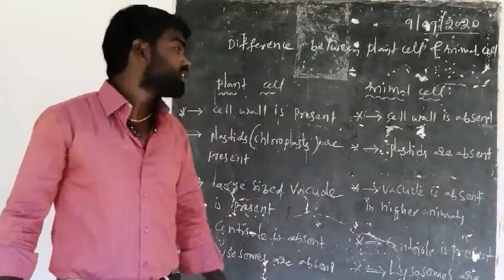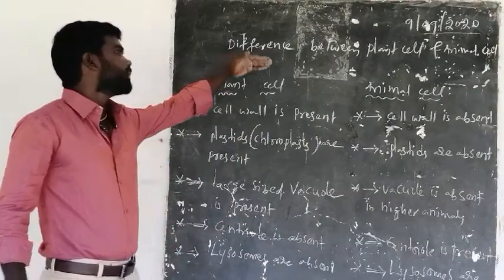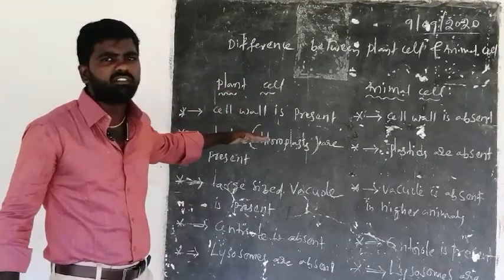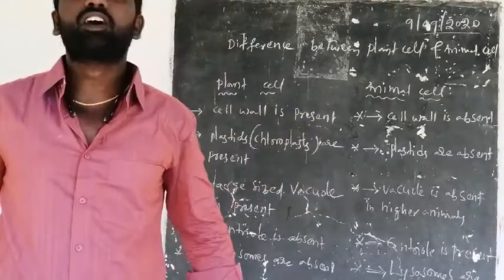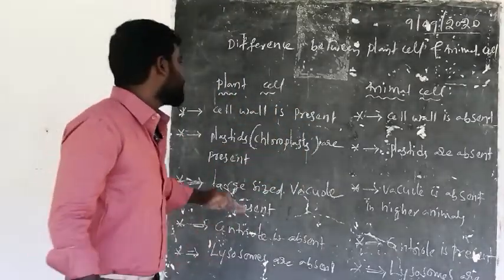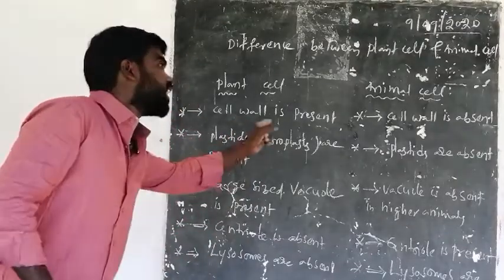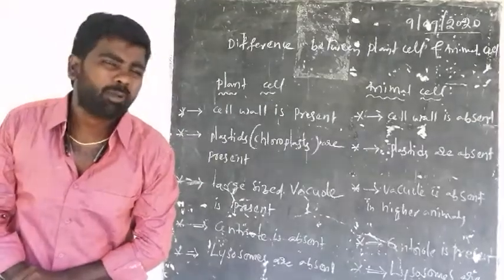Here once again, the main differences between plant cell and animal cell. The plant cell consists of a cell wall, whereas the animal cell does not have a cell wall. The outermost layer of the plant cell is the cell wall, and the outermost layer of the animal cell is the plasma membrane or cell membrane.